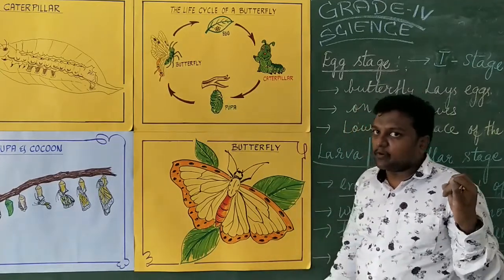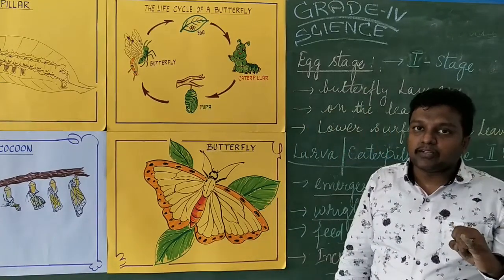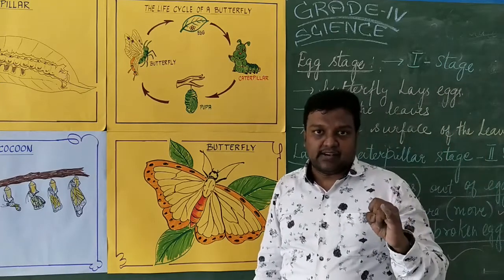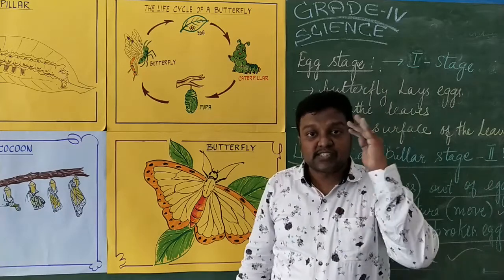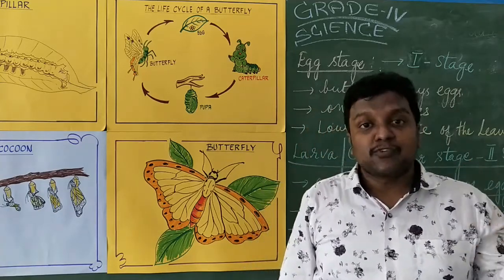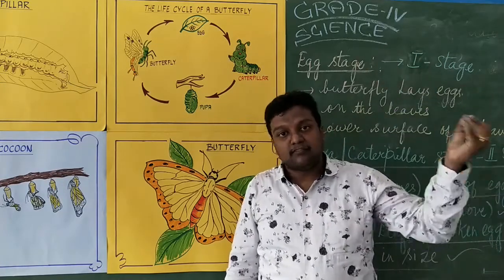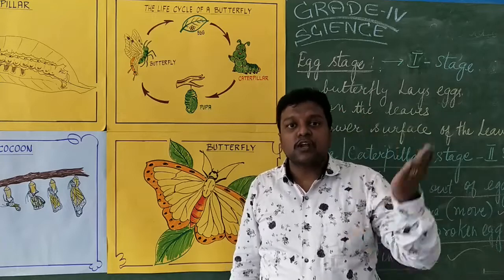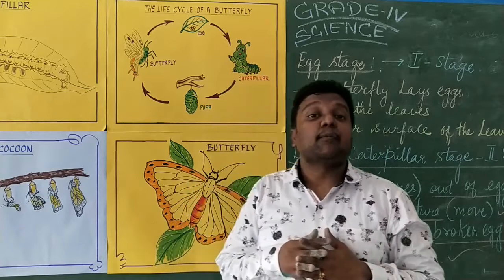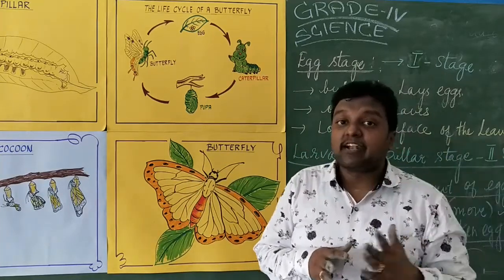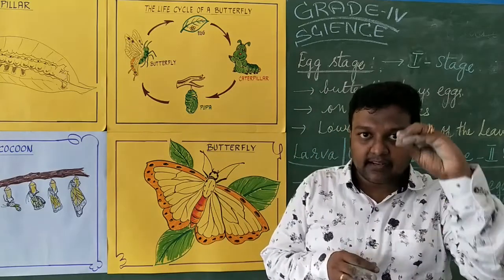Again, we will revise what we have studied now. Animals and their young ones is a lesson. I have taught you the life cycle of a butterfly. The butterfly has four developmental stages. Those developmental stages are called metamorphosis. From egg to an adult form, the butterfly has to undergo various developmental stages, and we call those various developmental stages metamorphosis. In the exam I will ask you what is metamorphosis. Metamorphosis is from the egg to the adult stage.